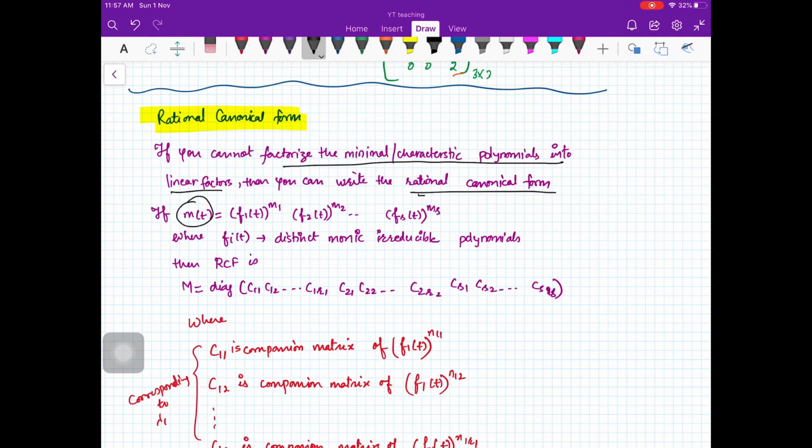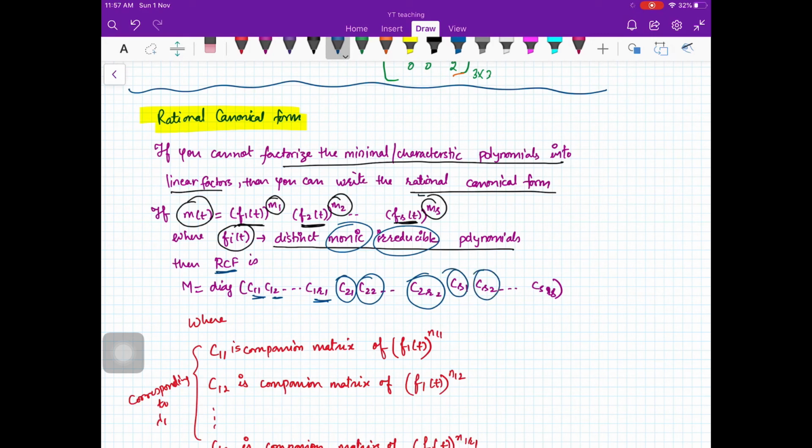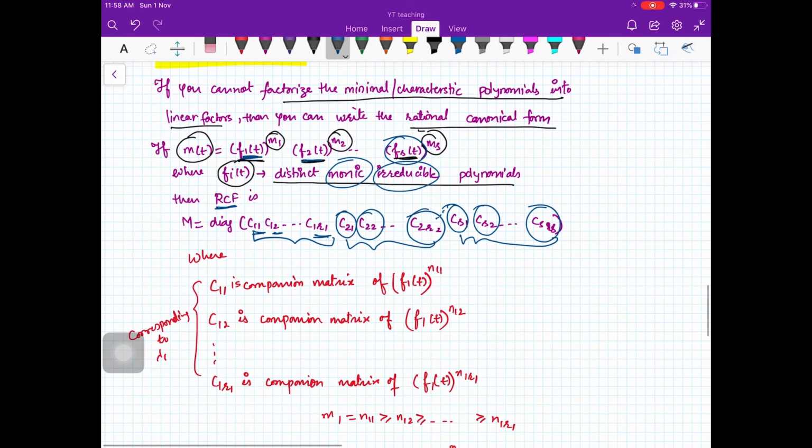So we are saying here, if m(t) is equal to f1(t) raised to power m1, f2(t) raised to power m2, up to fs(t) raised to power ms, where fi(t) are distinct monic irreducible polynomials. Okay, so they are monic and they cannot be further factored. We are not saying they are linear. Okay, then rational canonical form is a block diagonal matrix with blocks C11, C12, ..., C1r1, C21, C22, ..., C2r2, up to Cs1, Cs2, ..., Csrs. So corresponding to f1, we have these matrices. Corresponding to f2, we have these matrices. Corresponding to fs, we have these matrices. Here also, we will have dots.